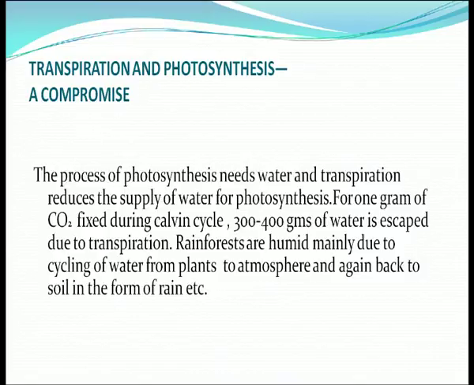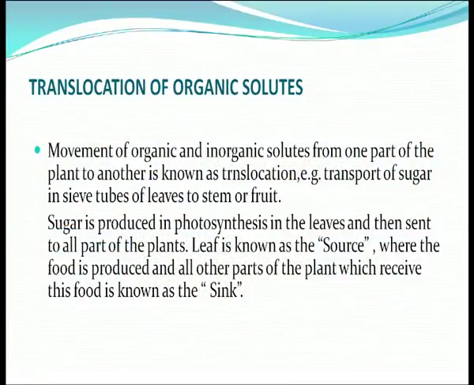Rainforests are humid mainly due to the cycling of water from plants to the atmosphere and again back to the soil in the form of rain. Now, transpiration makes absorption possible in some way or the other, but how does translocation happen? Once photosynthesis is done in the plant leaves, food is prepared, and this food must be transported or translocated to different parts of the plant.